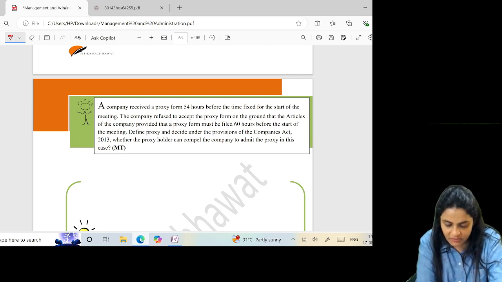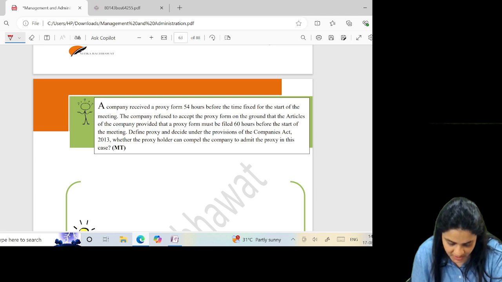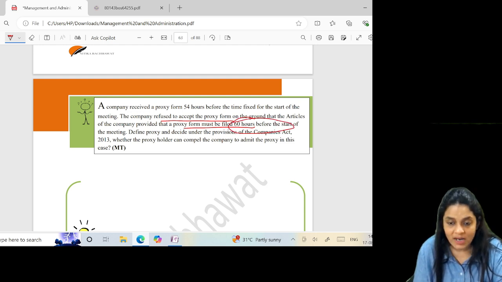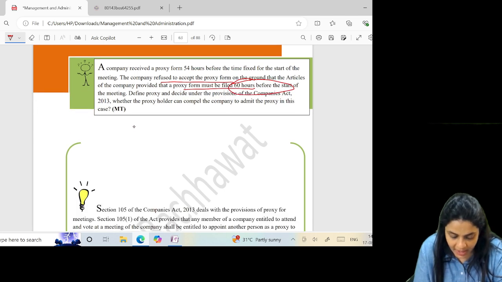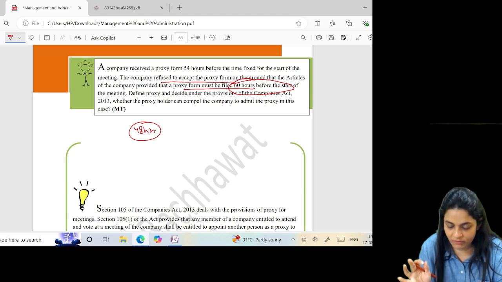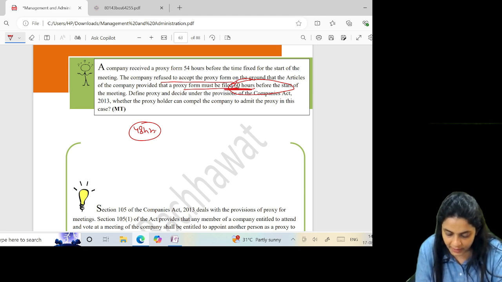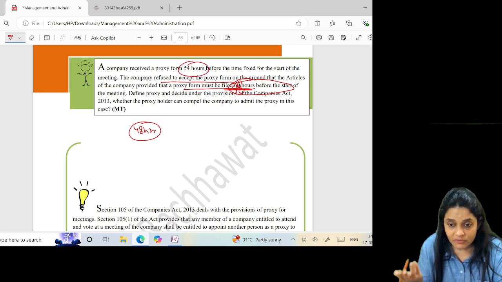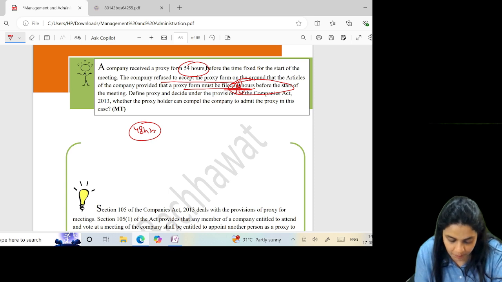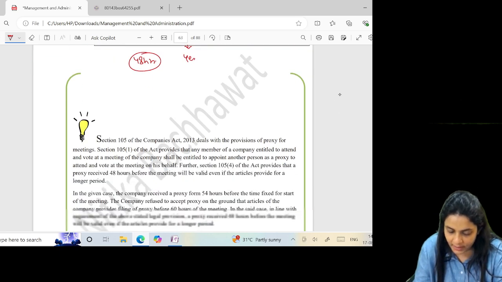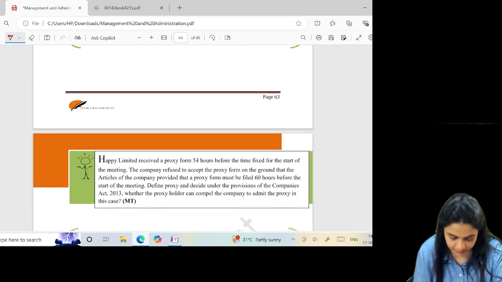The company received a proxy form 54 hours before the time fixed for the start. The company refused to accept the form on the grounds that the proxy must be filed 60 hours before the start of the meeting. Well, as per the Act, 48 hours is given, and the Act very clearly says if the articles specify a higher period, it shall be deemed as if 48 hours is given. So if they have deposited 54 hours before the meeting, it's valid. So can he compel the company? Yes, the proxy holder can compel the company to admit the proxy.